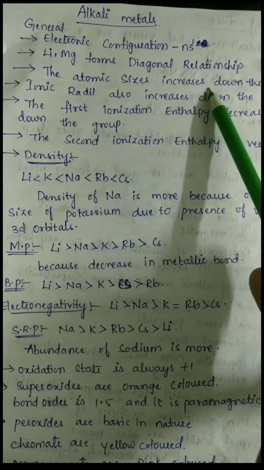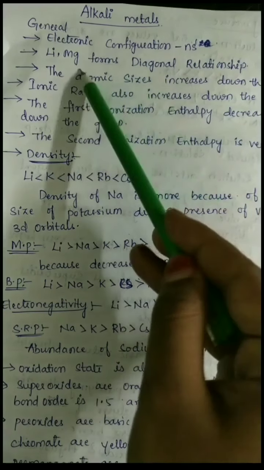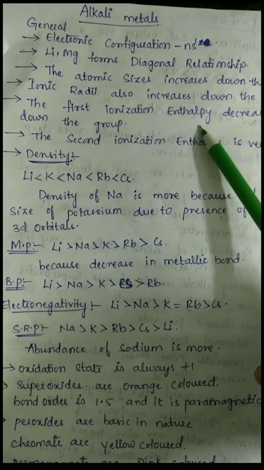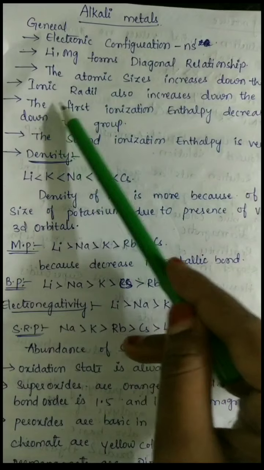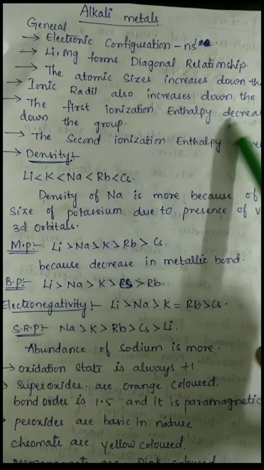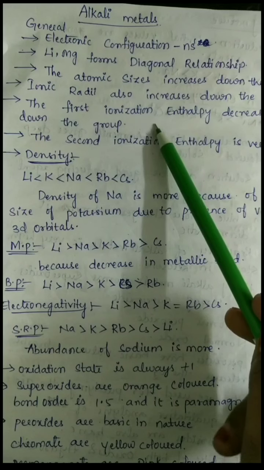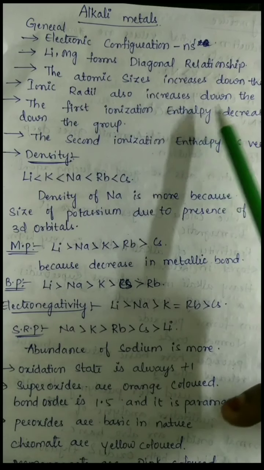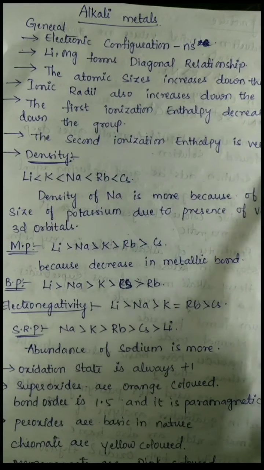As the atomic size increases, the shielding increases, so that we can easily remove the electron from the outer shell, such that the ionization enthalpy always decreases down the group. It means that cesium has a big size, so it doesn't need much energy to remove the electron from the outer shell. And the second ionization enthalpy is very high.